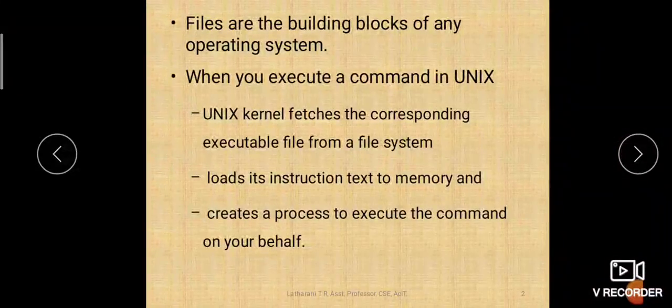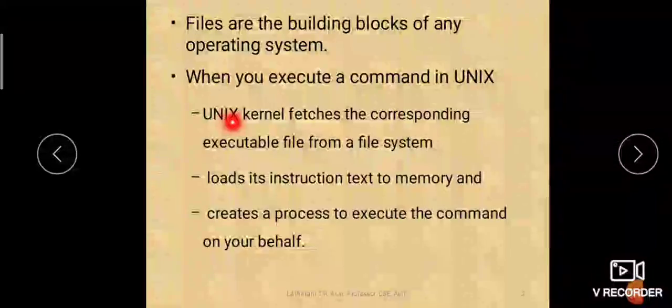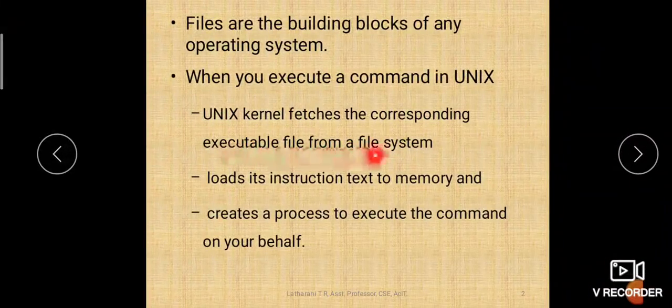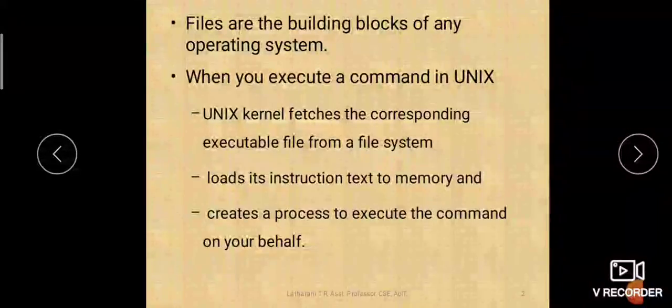When you execute a command in Unix, the kernel fetches the corresponding executable file from the file system, isn't it? We have studied that even the commands are files, and usually the commands are stored in the /bin or /usr/bin directory. So they will be fetched from that directory and executed. The file will be fetched and then executed to execute your command.